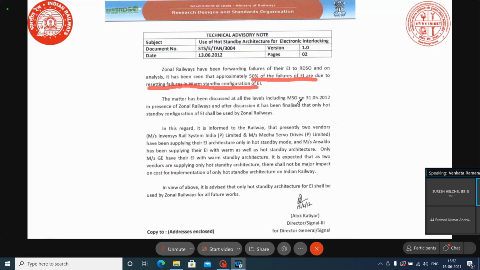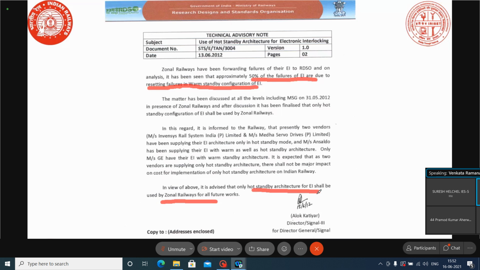When it is resetting, time delay is taking place. To implement the changeover from A to B or B to A, we use some external circuits, and most of the time in these warm standby systems the changeover failures are more, and every changeover takes time.